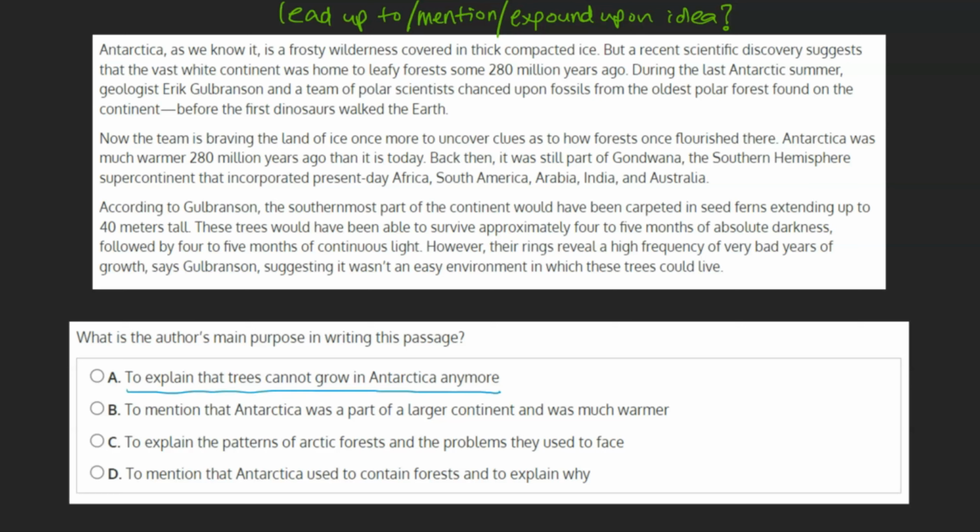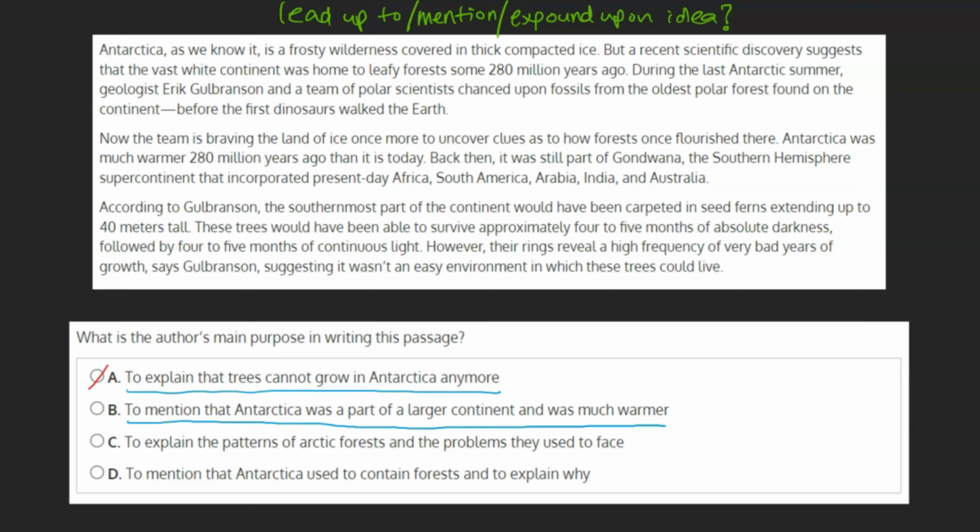A. To explain that trees cannot grow in Antarctica anymore. While it's true that trees can't grow in Antarctica anymore, and the passage definitely makes note of this, we'd be hard-pressed to say that it's the main point. If anything, the passage is much more focused on when trees did grow in Antarctica. As this is most likely not our answer, we can mark it as incorrect.